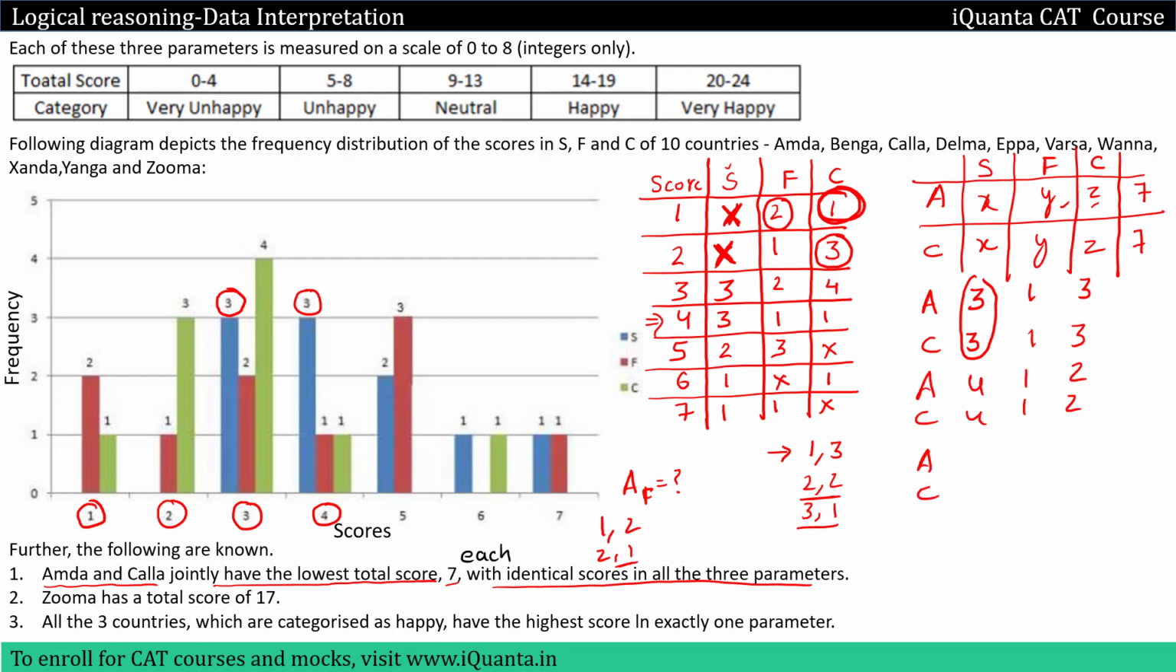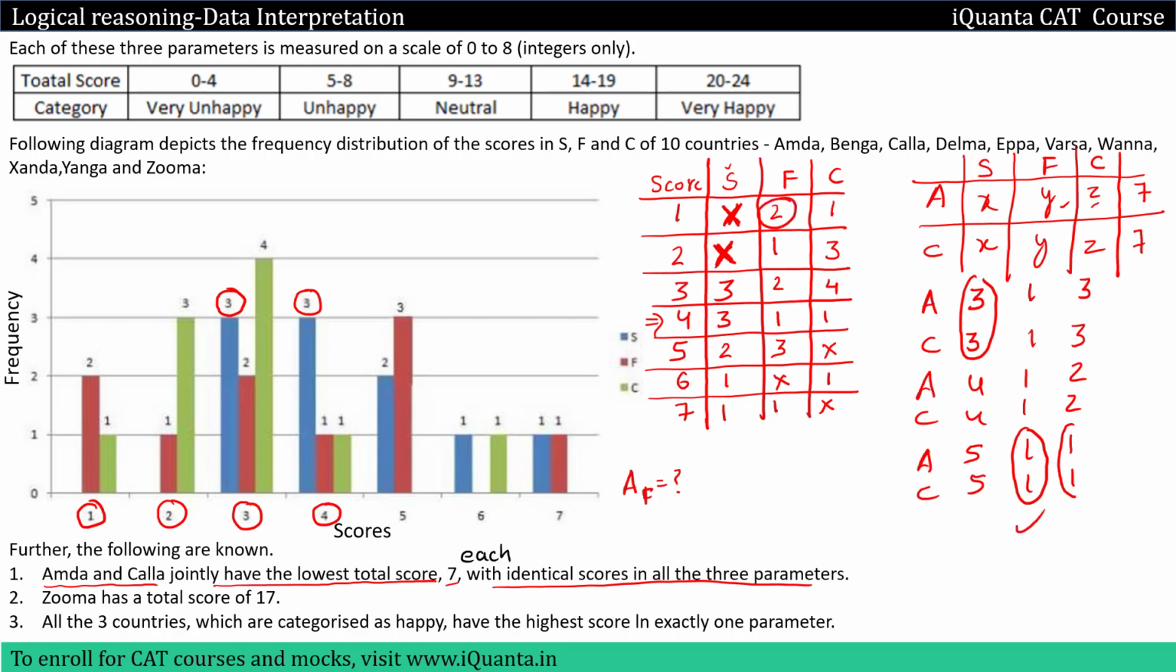Then can we give a score of 5? If we check for S, we will check score of 5. Can we give it to 2 countries? Yes, frequency is 2 over here. That means the sum of other 2 must be 2, okay. So only one pair is possible, which is 1, 1. So can we give a score of 1, 1? Let us check if to F we can give a score of 1 in 2 countries. So F score of 1, we have frequency 2, so that means this is possible.